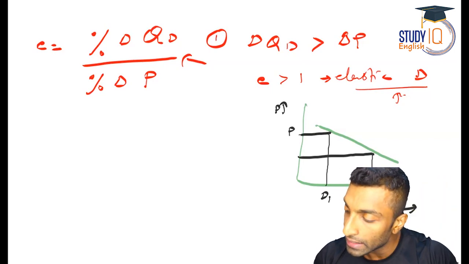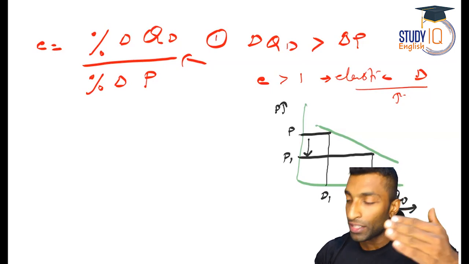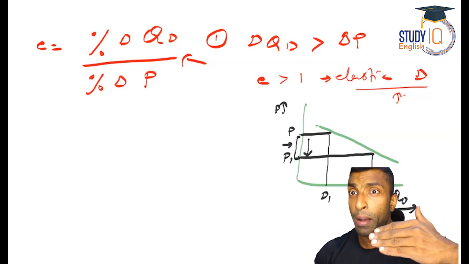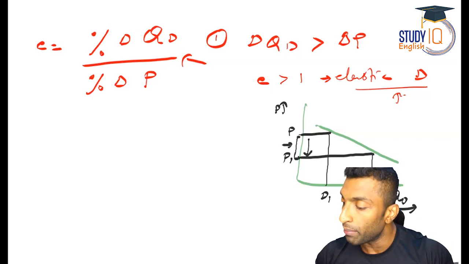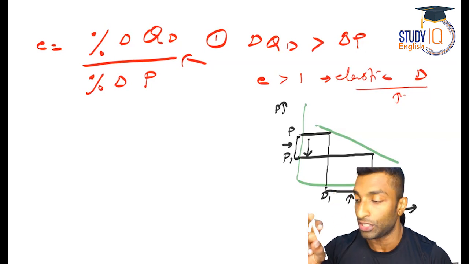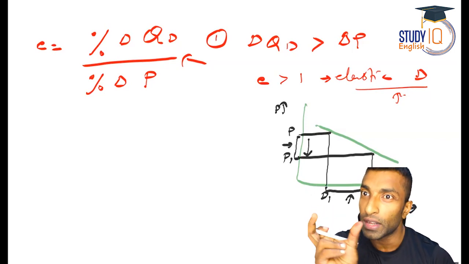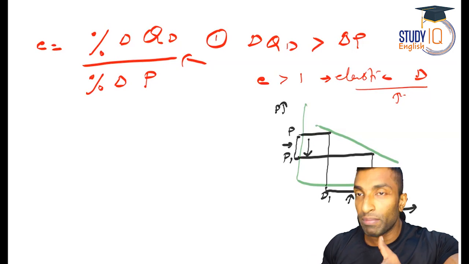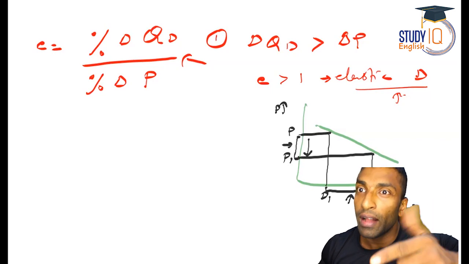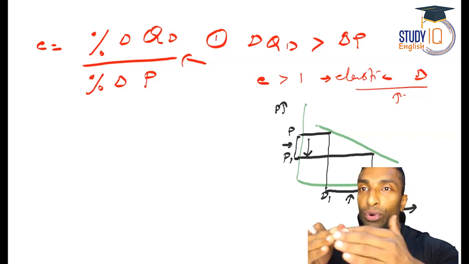Now you can see the price has come down to P1. Now there is a change in price. So how much change in price? You can see in this graph itself, this portion P to P1 is a change, but that led quantity demanded to go to D2. So what is the change there? You can see it is slightly larger. P to P1 is a small change, but D1 to D2 is a big gap. So directly from this diagram, you can understand that quantity demanded has changed more than the price change. That is clearly visible when you draw a flatter curve.